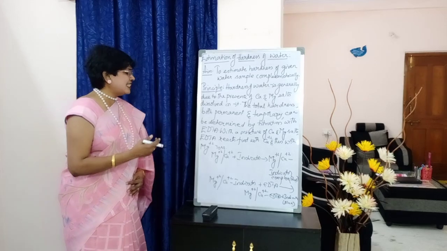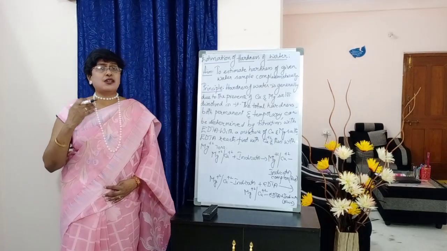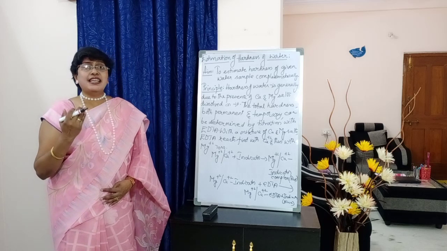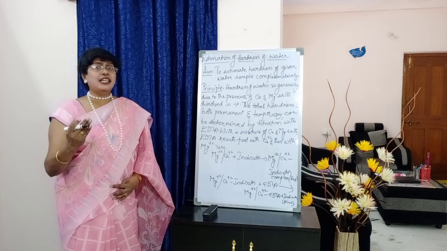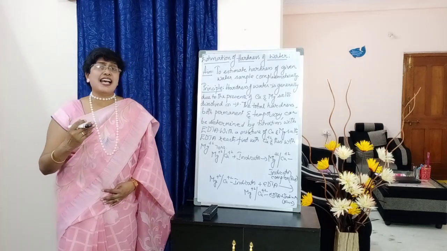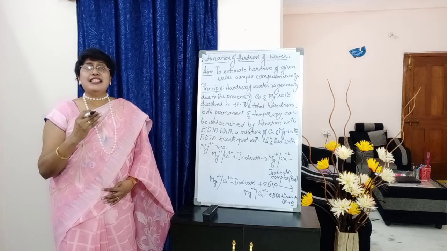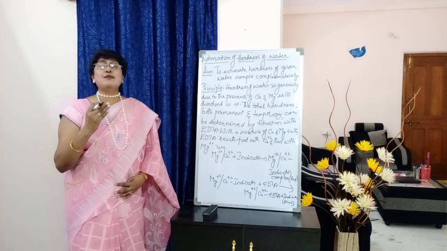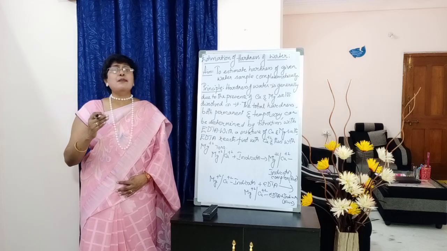So when this indicator is reacted with the water sample consisting of Mg+2 or Ca+2 ions, we get a complex, Mg+2 indicator complex or Ca+2 indicator complex, which has a red color. Generally we find it in the laboratory to be a light reddish color, that is, we say pink color.